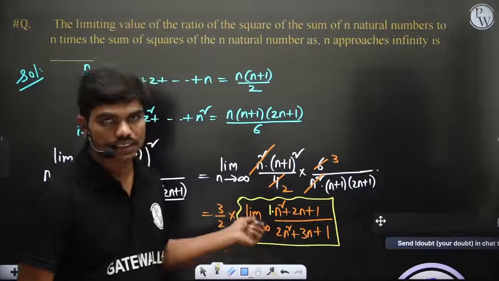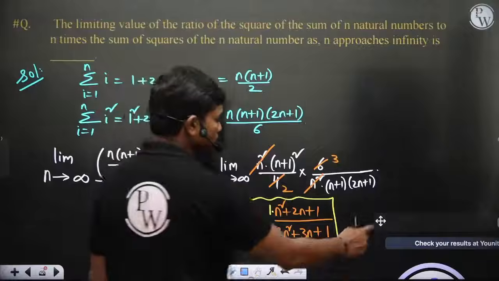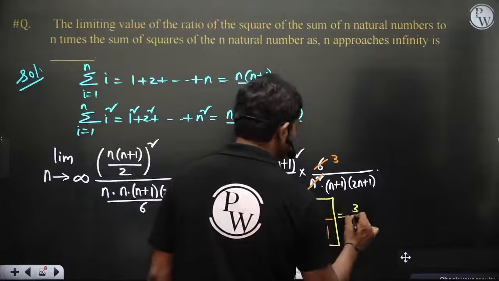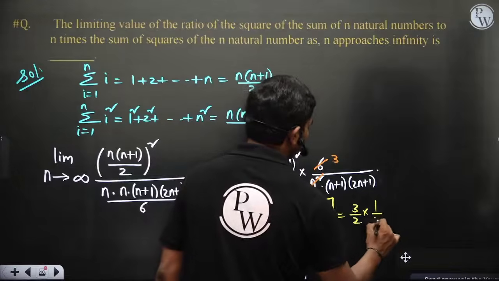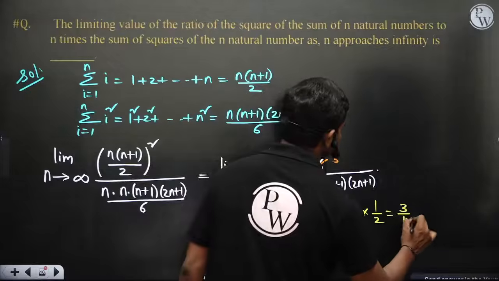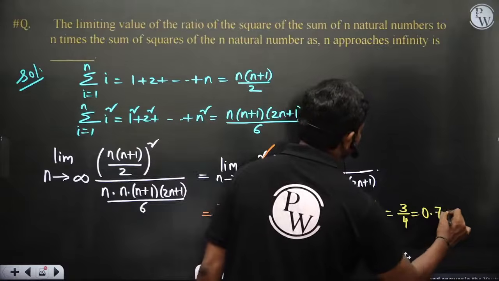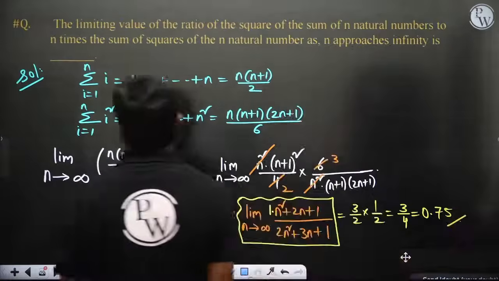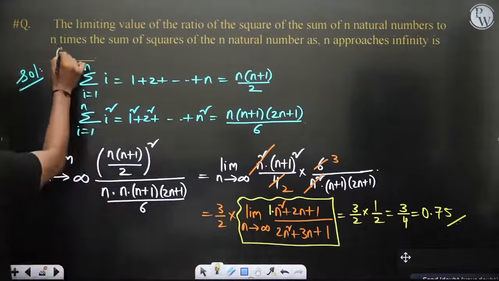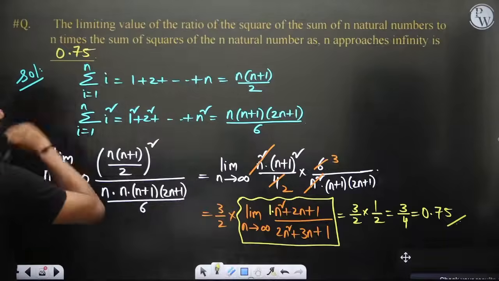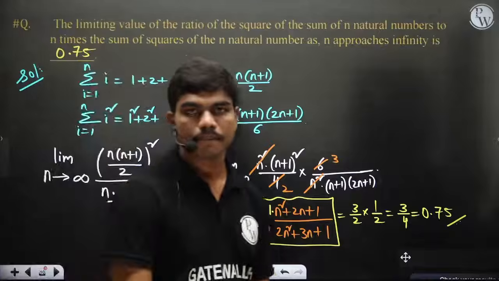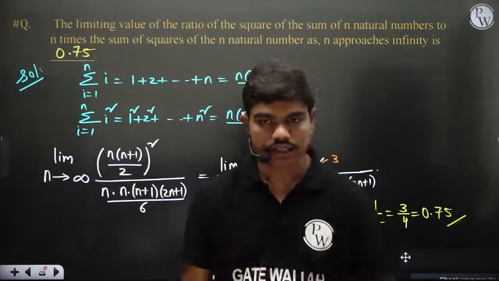So the value is 3 by 2 into 1 by 2, which is 3 by 4, that is 0.75. So 0.75 is the correct answer. Please type in the chat box, is this clear to all of you?